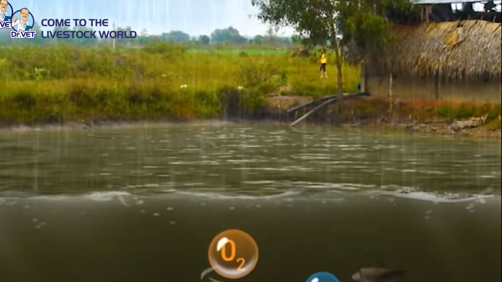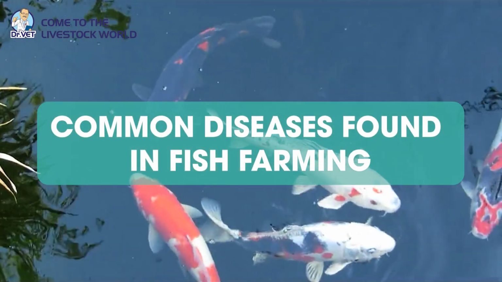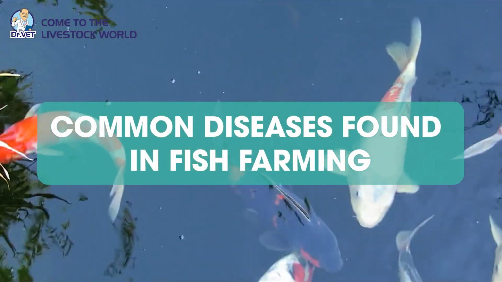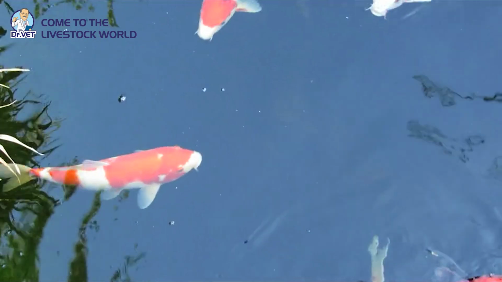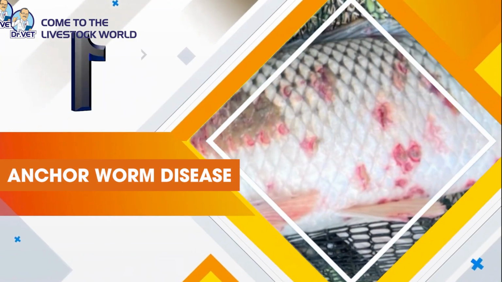In the aquaculture environment, there are many diseases that can affect the health and development of fish, causing great losses to farmers. Today, Dr. Vet will introduce 5 common diseases in fish farming, with causes and ways to prevent and treat them. 1. Anchorworm disease.